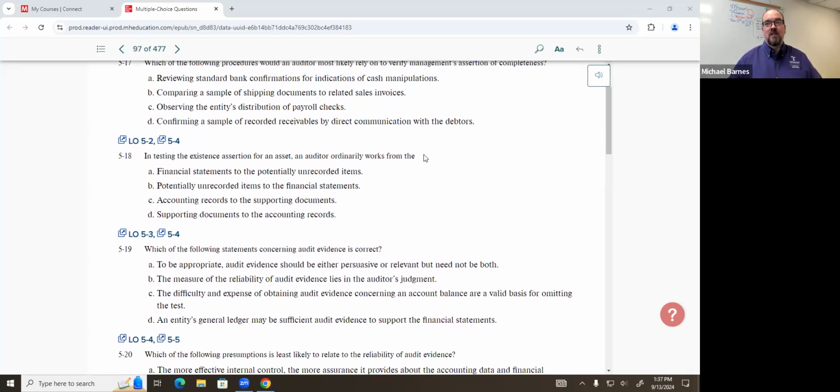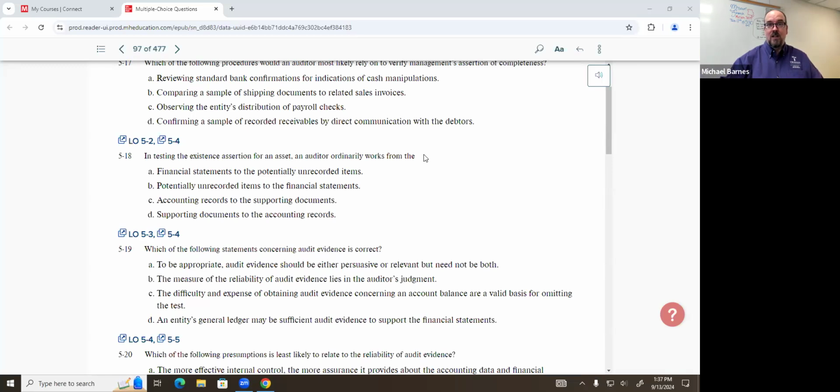So existence or occurrence is basically the opposite of completeness. We see something has been recorded in the system or recorded in the financials. We want to make sure that it actually exists. So completeness says this exists, did it get recorded? Existence or occurrence says this was recorded.